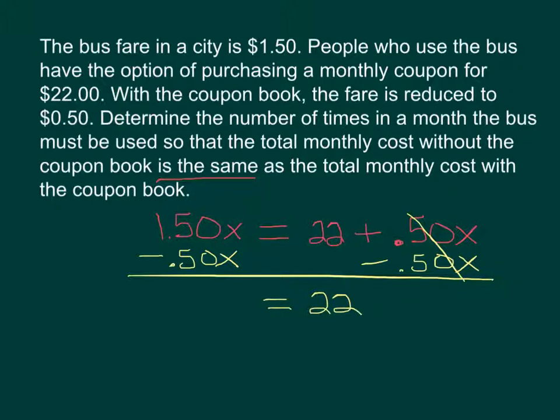And on the left now we've got 1.50 minus 0.50, which is just 1. So we've got 1x equals 22. In other words, x equals 22. So not too complicated there. And 1x is just the same as x. So you're going to have to use the coupon 22 times in order for it to all balance out.